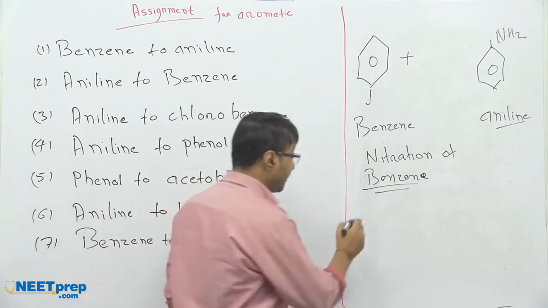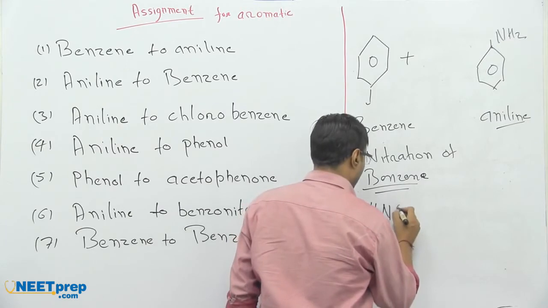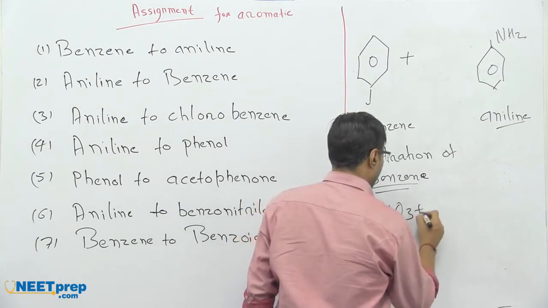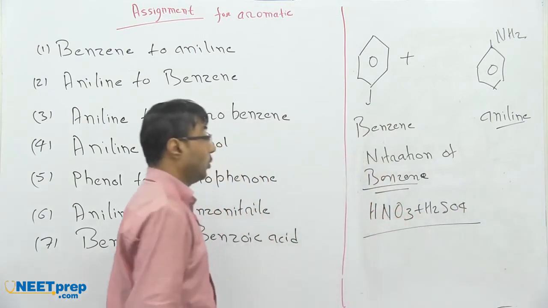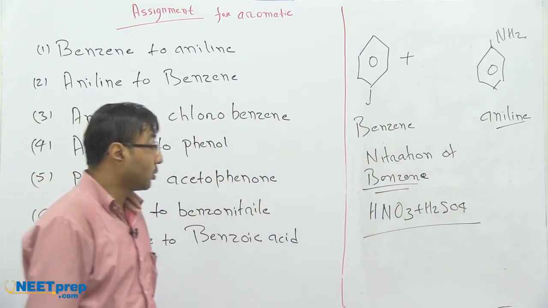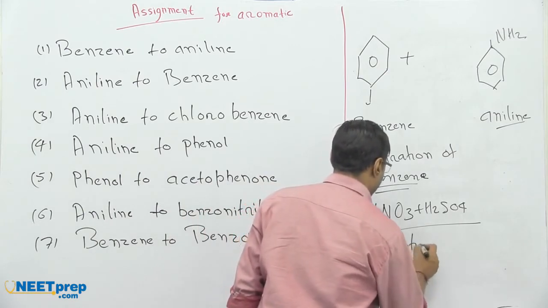HNO3 plus H2SO4 is known as nitration mixture.